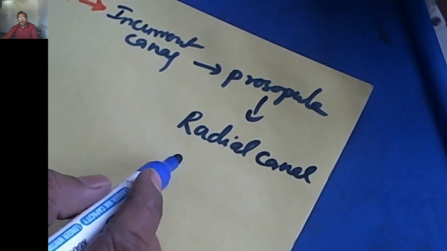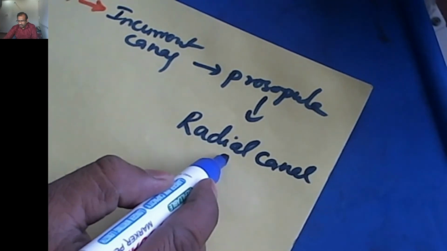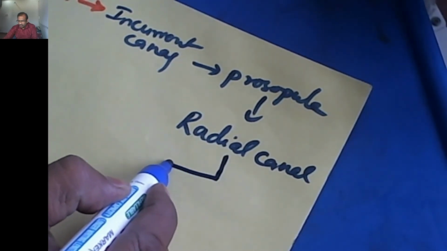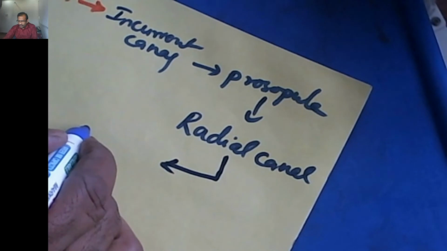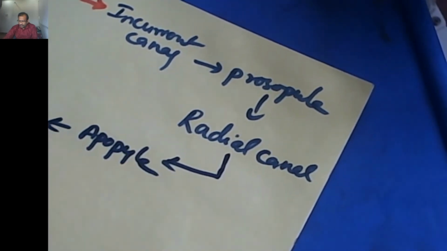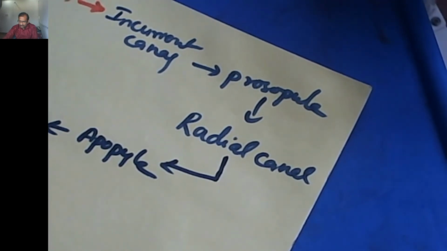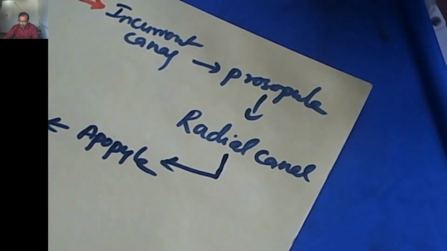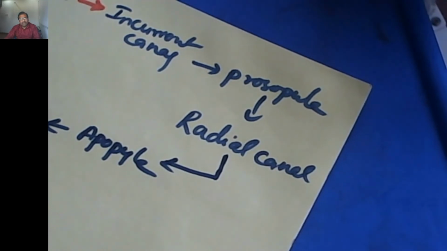From the radial canal, through the apopyle, it enters into the spongocoel. From the spongocoel, the water finally goes outside through a single opening called the osculum.